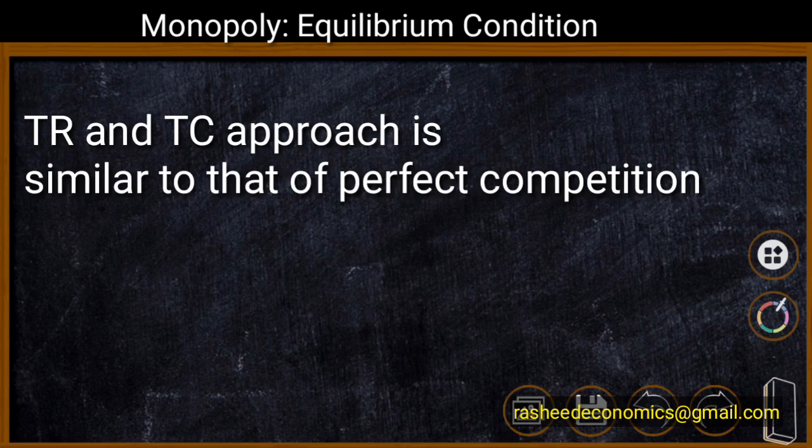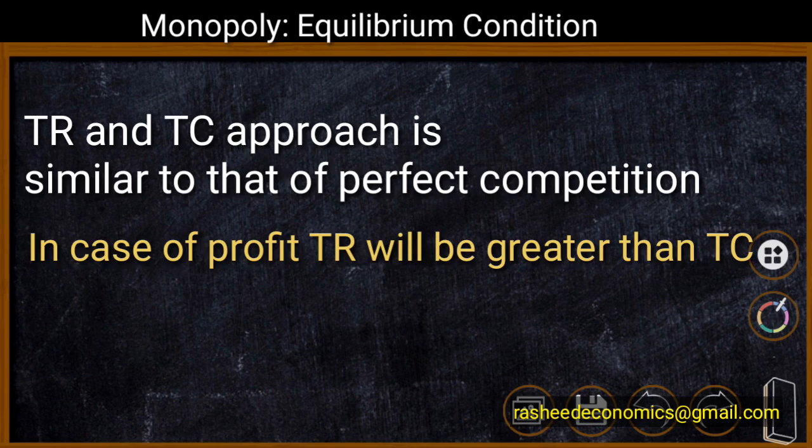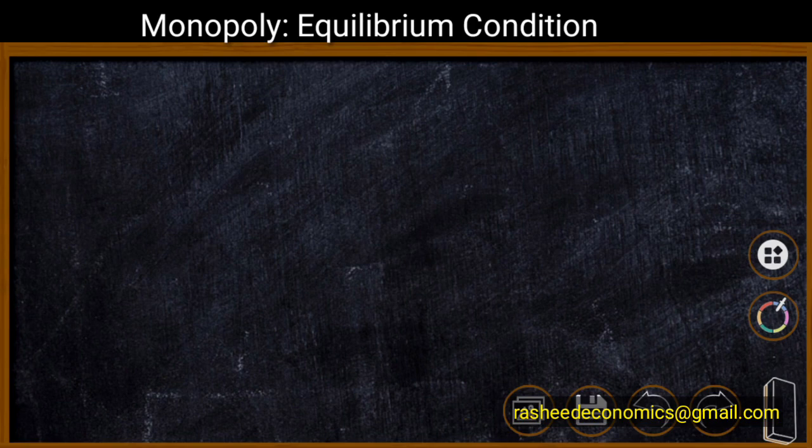In case of profit, total revenue will be higher than total cost, and the producer will stop expanding production when the gap between TR and TC is maximum. The equilibrium using TR and TC is the same as the condition of perfect competition.